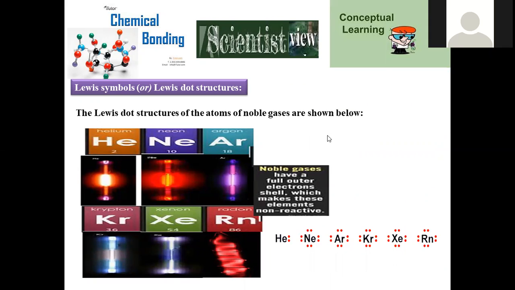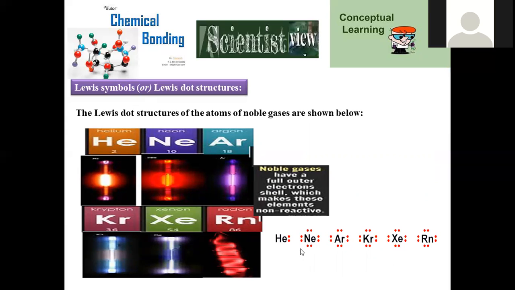Here, the Lewis dot structures of the noble gas atoms are shown. Helium is illuminated in this manner because most of these gases are used in the illumination of lamps, and their lighting properties are mentioned individually. Helium lamp will be like this. Neon lamp is illuminated in this manner. Argon is glowing in this way. Krypton is glowing in this manner. Xenon, and eventually radon, being radioactive, also has the property of illumination. Now let us move on to the Lewis dot structure. Let us assign helium with only 2 valency electrons.